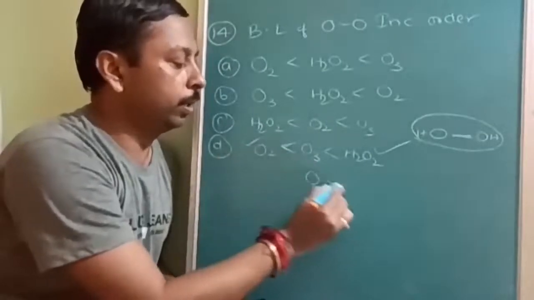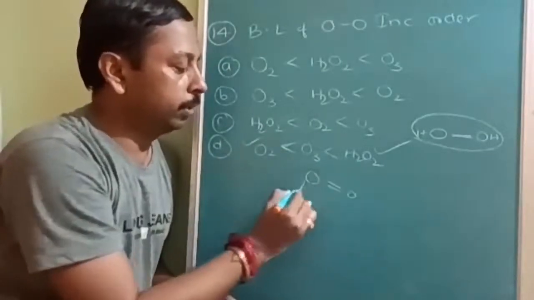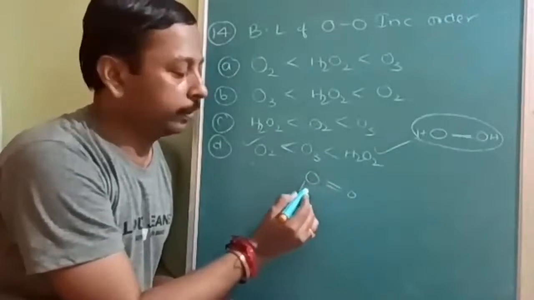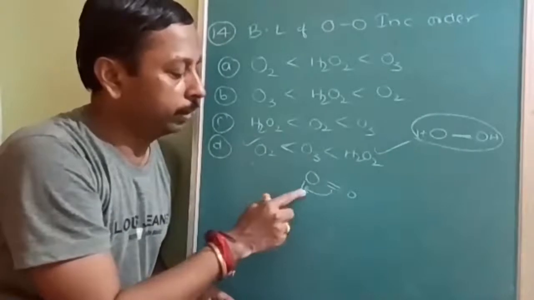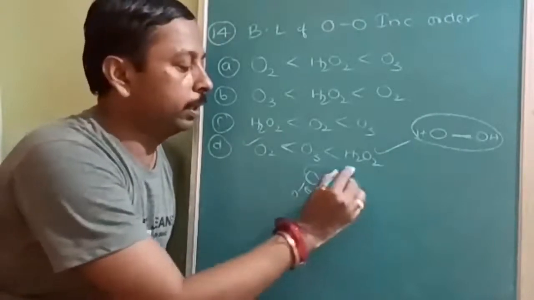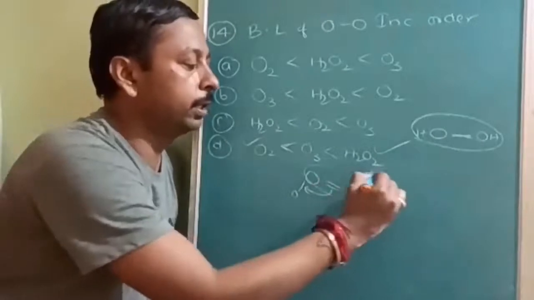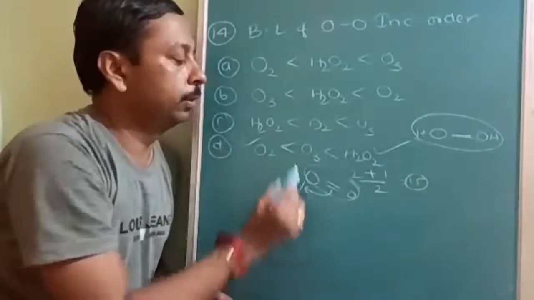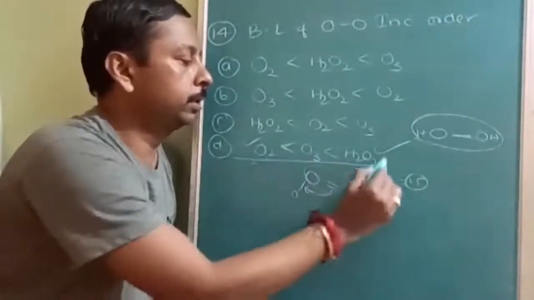In O3, what happens is sometimes a double bond, sometimes a single bond, so it will be 1.5. After a certain time this pi bond will move here, and at that time it will be a double bond and this will be a single bond. That means here it is a double bond, in the next structure it is a single bond, and on average it will be 1.5. So that's why this answer is correct.